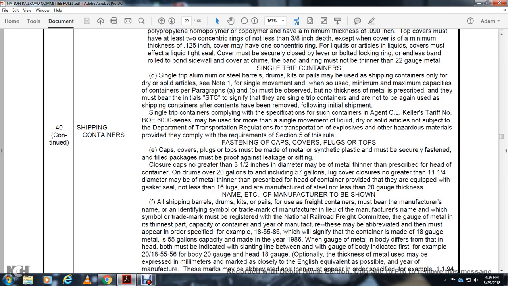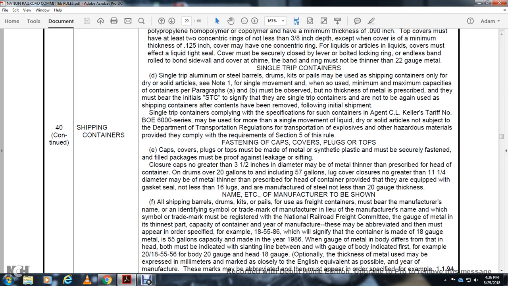Alright, your single trip container, single trip aluminum steel barrel, drum, and kit or pail, may be used as a shipping container only with the dry and solid article with the note 1, single movement, with the maximum capacity for the container, paragraph A and B must be observed with no thickness within metal prescribed there, marked with initial SCC, signifying the single trip containers are not to be again used as shipping containers after contents have been removed with the following initial shipment.